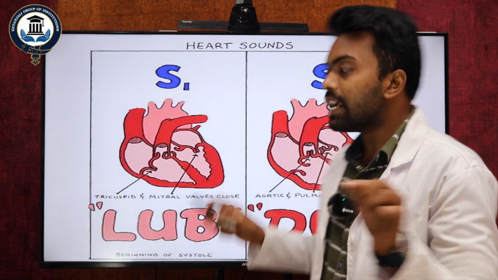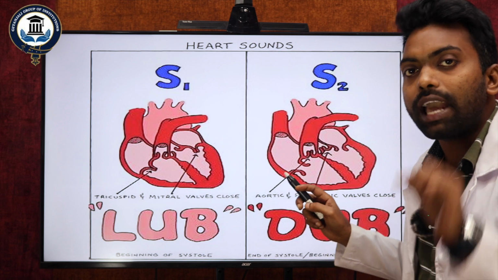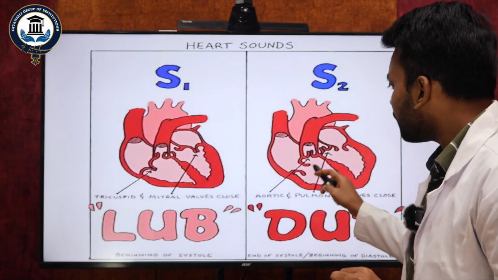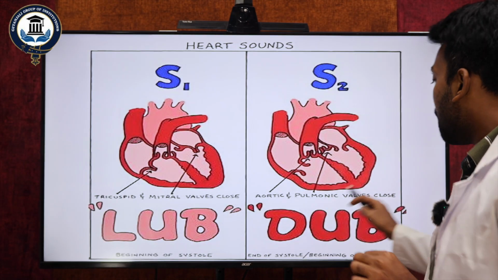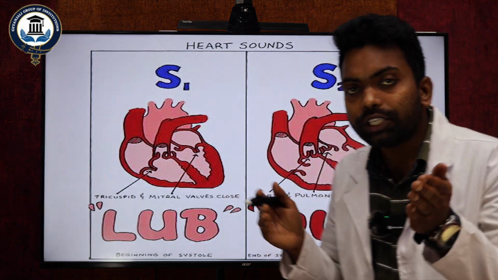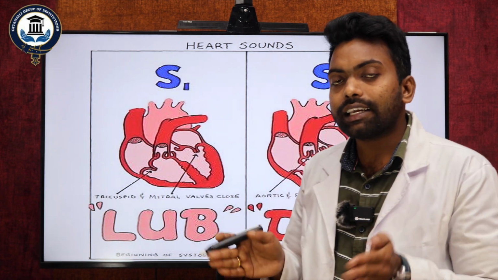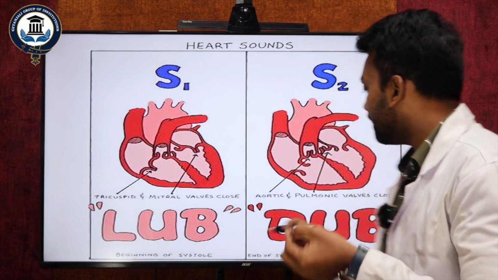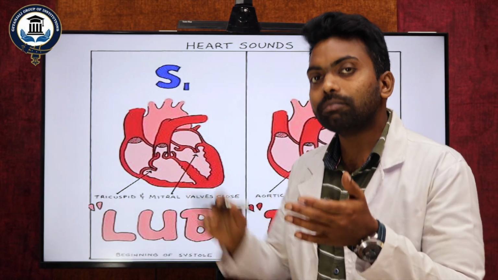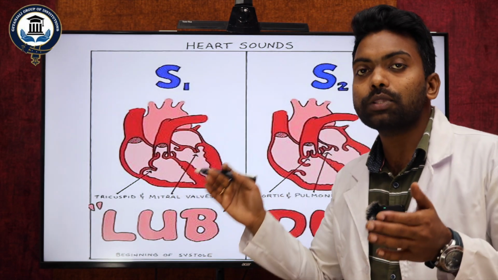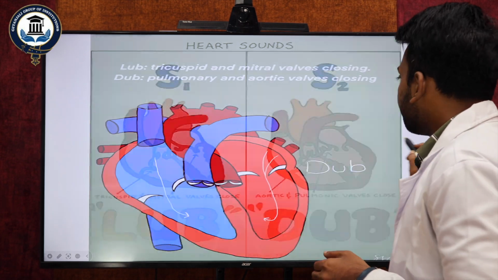Got it, my dear students? And the second one is S2. The S2 sound arises from the sudden closure of both the aortic valve and the pulmonary valve. When the aortic valve and pulmonary valve suddenly close, the sound that arises resembles dub. I hope you understood how the lub, dub, S1, S2 sounds happen.